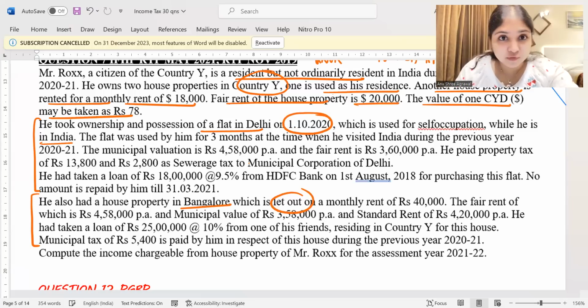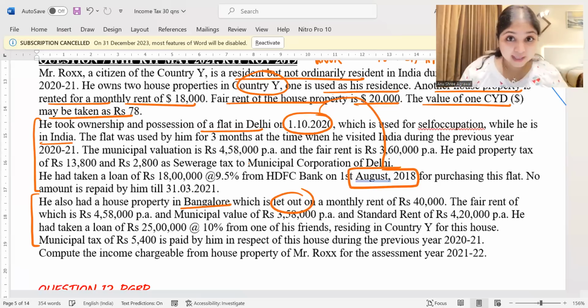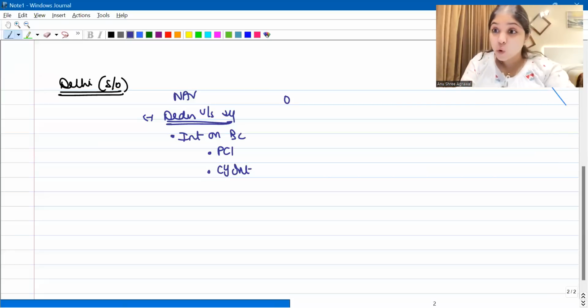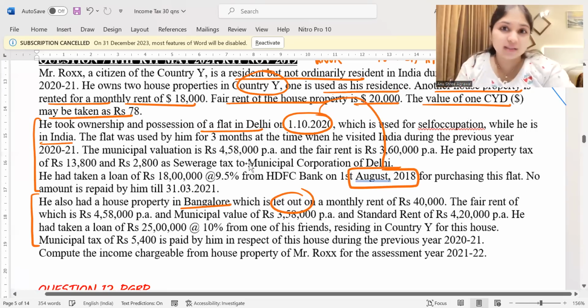He took ownership on 1st October 2020. For this house, he had borrowed a loan of 18 lakh at 9.5% from HDFC Bank on 1st August 2018. Are you noticing, even before this house was in existence, the loan was already existing? So pre-construction alone is existing. So can I conclude that there is pre-construction interest? Yes, of course, I can conclude that there is pre-construction interest.